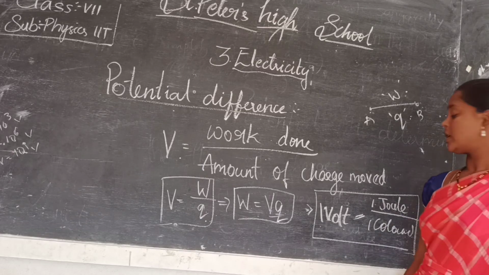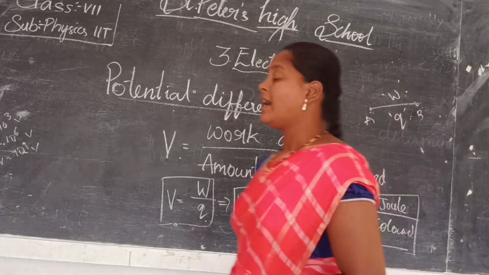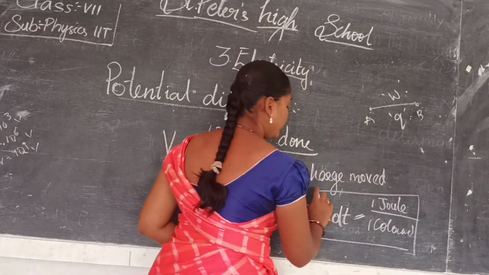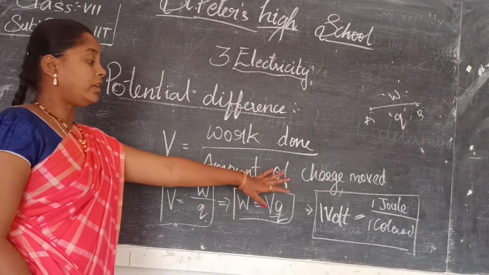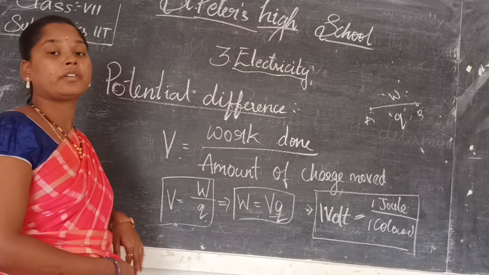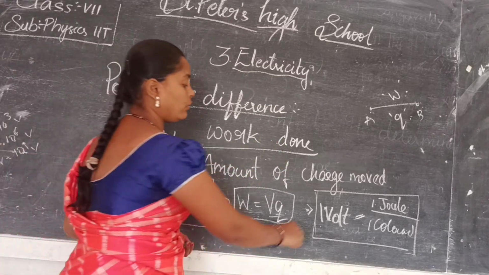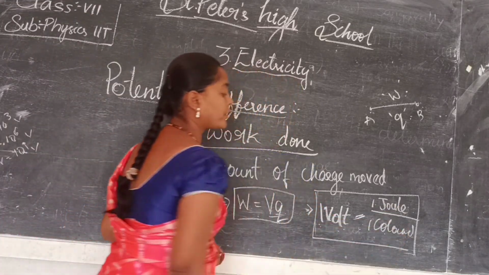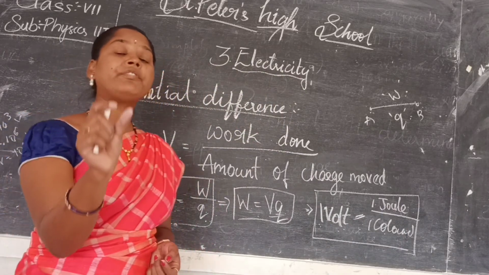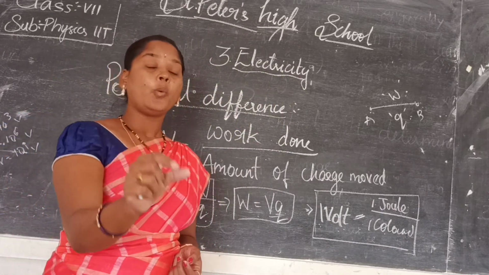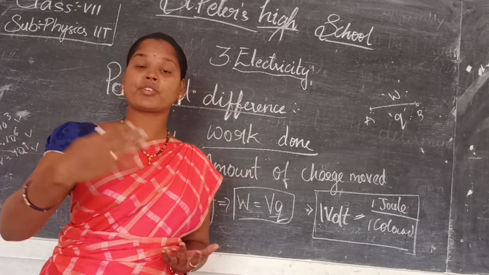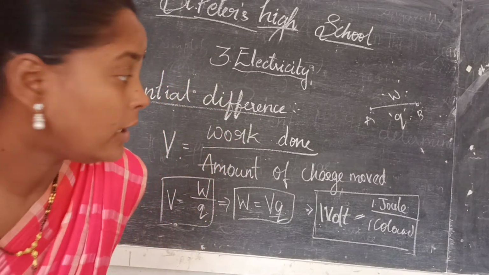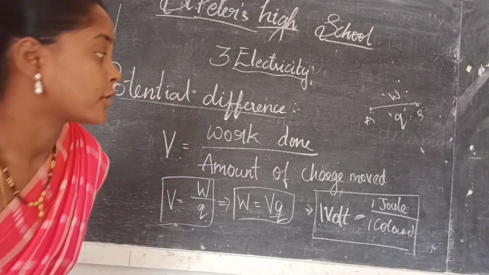This is how we can measure the charge moved for a certain body from one place to another place. So 1 volt is equal to 1 joule per 1 coulomb. This is only for one charge, 1 coulomb of charge moved from one point to another point. If more charges are moving from one place to another, we have still more units also.